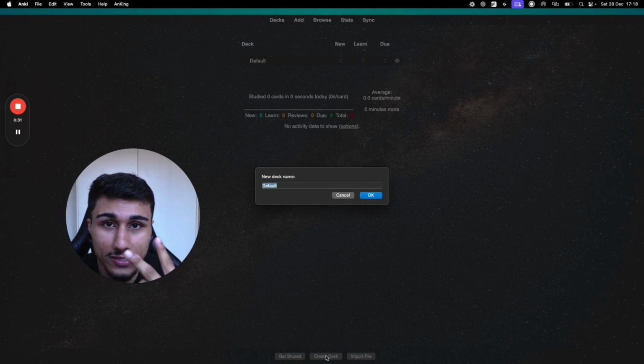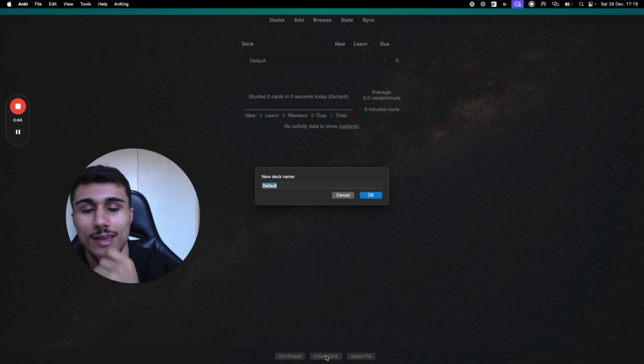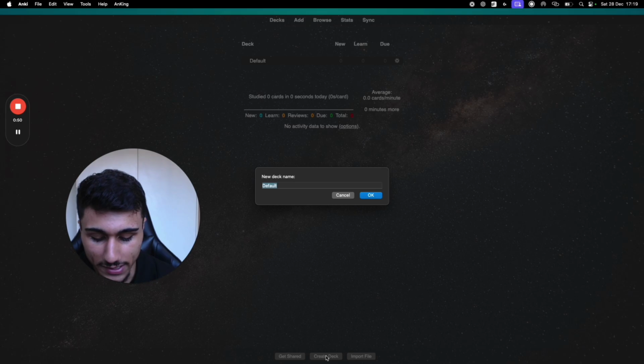Two types of decks I like doing. Now, I didn't do this through school, and then I taught someone else to do this, and they did better than me. So I'm teaching you stuff that I wish I did in school, and I still did pretty well. I think I could have done even better if I had made some of the little changes I am going to teach you. So two decks for each subject.